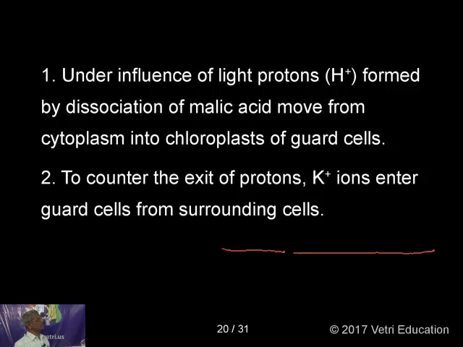Under the influence of light, protons formed by the dissociation of malic acid move from the cytoplasm into the chloroplast of the guard cells. Then, to counter the exit of protons, potassium ions enter guard cells from the surrounding cells.